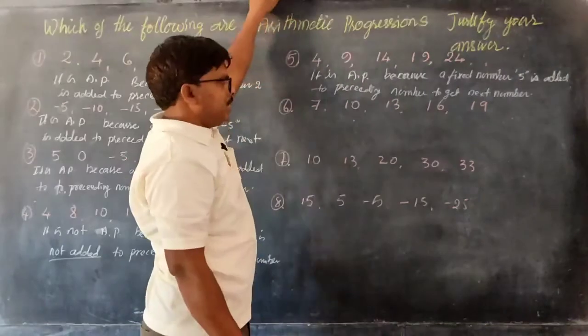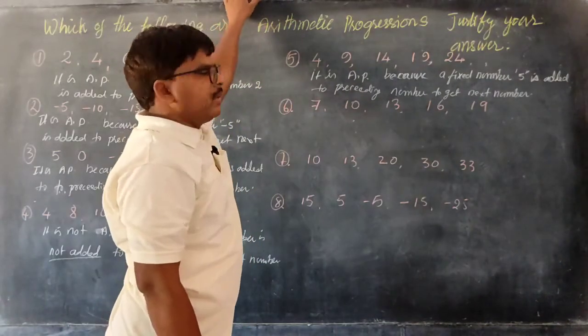A fixed number is added to the preceding number to get the next number.